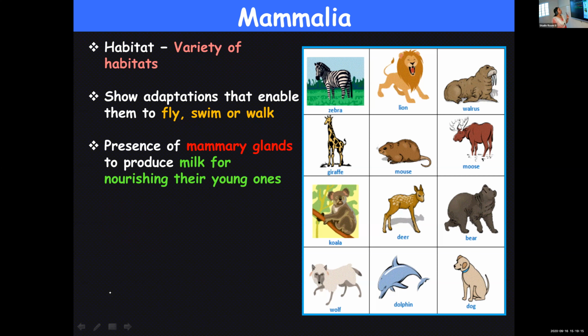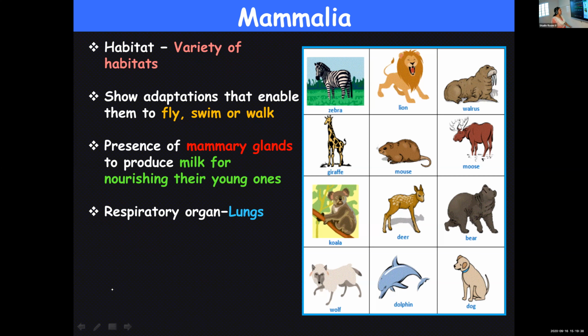And it got the name Mammalia because of the presence of mammary glands. All mammals are provided with a pair of mammary glands, and these mammary glands are meant for producing milk for nourishing their young ones. So that is why it got the name Mammalia. The presence of mammary glands gave the name Mammalia.